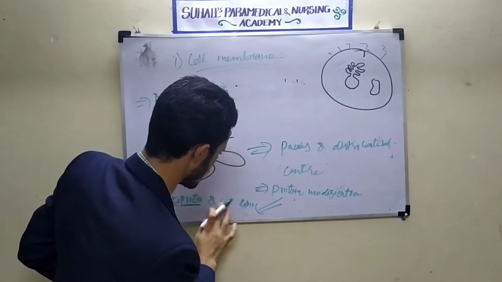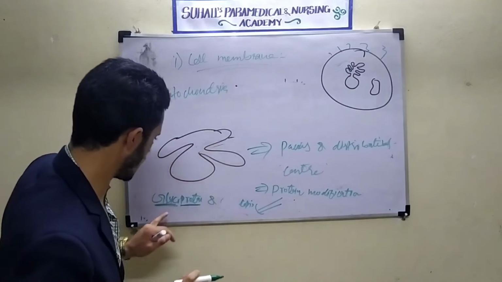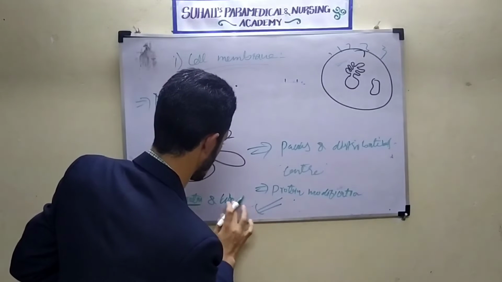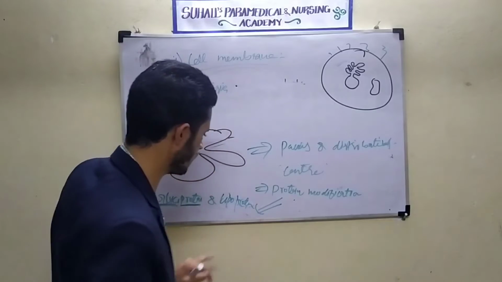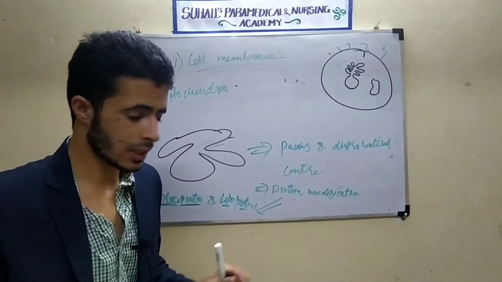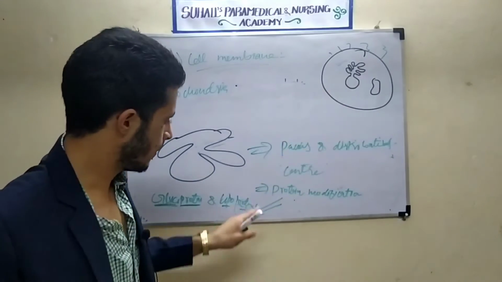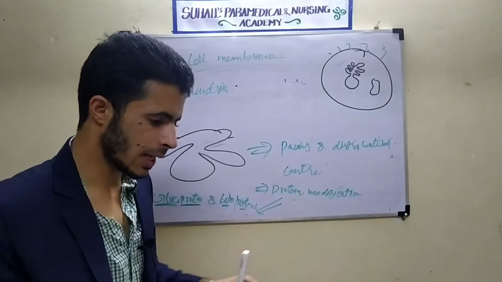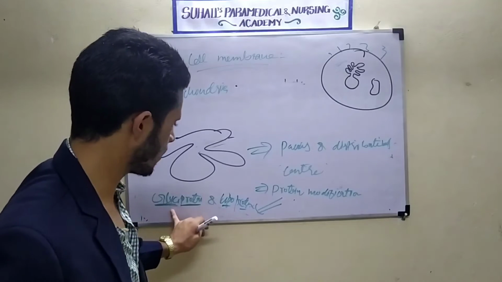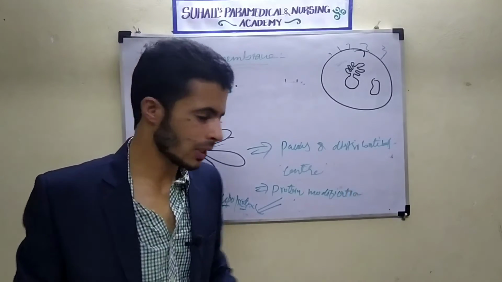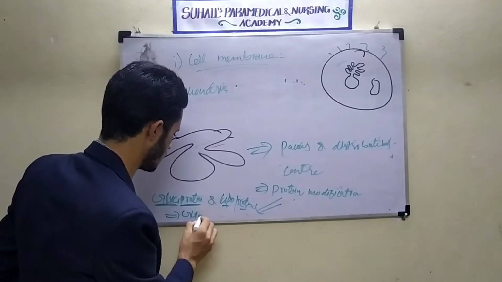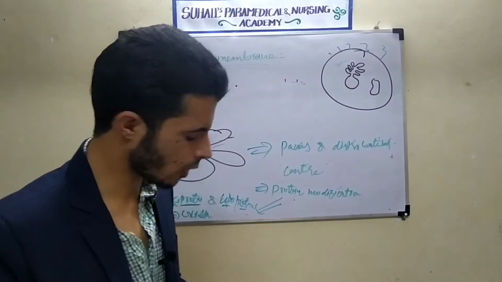Another will be lipoprotein, where lipid will be added to the protein. The Golgi complex will take the protein that came from the endoplasmic reticulum. What will happen inside the Golgi complex? It will add lipid to the protein and form lipoprotein. It will add carbohydrate to the protein and form glycoprotein. It can add lipid to the carbohydrate and form glycolipid. These are all formed within the Golgi complex.